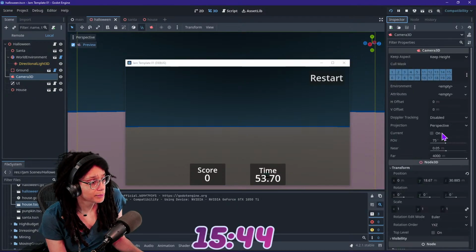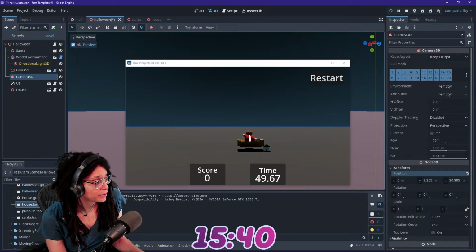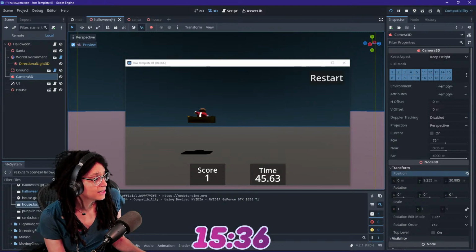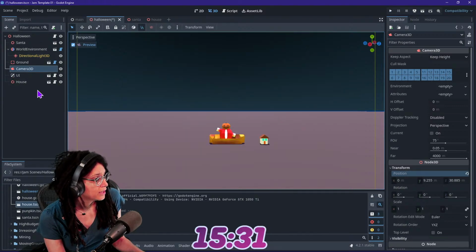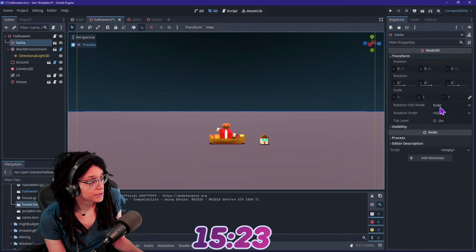Camera, pull it down. I know I wanted it up, but that's okay. Oh, all right, there you go. It's kind of hard to see where the point you have to hover over is. I have some concerns. Now, Santa, we can actually scale Santa down.